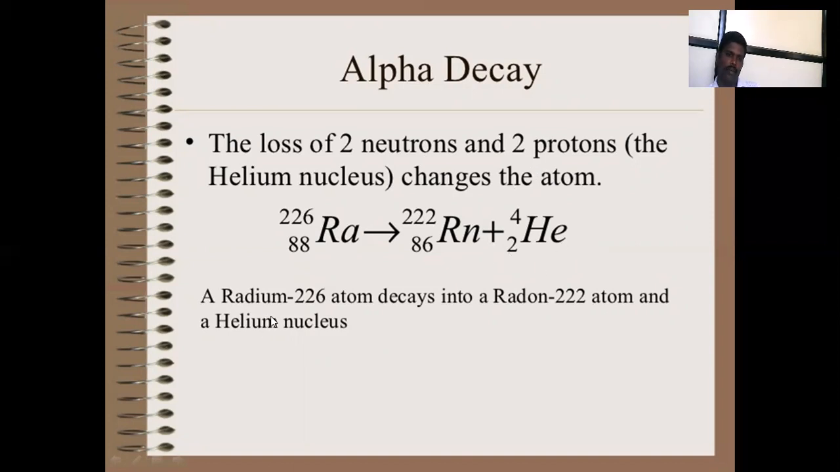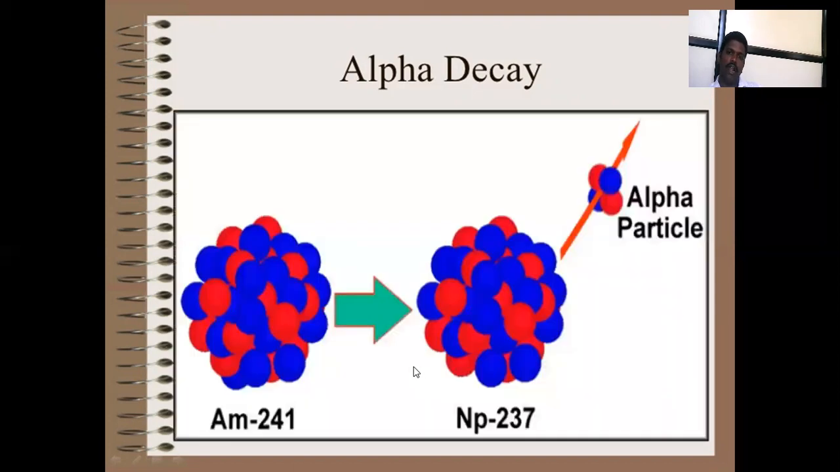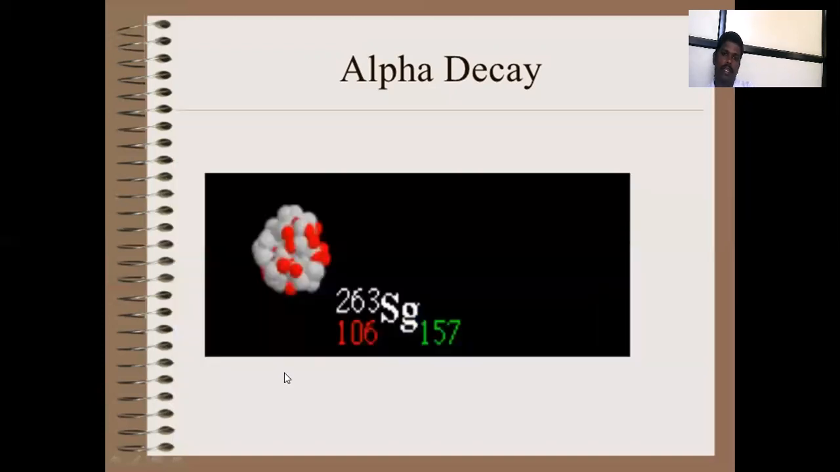The radium 226 atom decays into radon 222 and a helium nucleus. This is an alpha decay. Like this, Am 241 will decay by an alpha particle to Np 237, that is, 2 protons and 2 neutrons will be removed as this particle. Then this is an alpha decay like this.